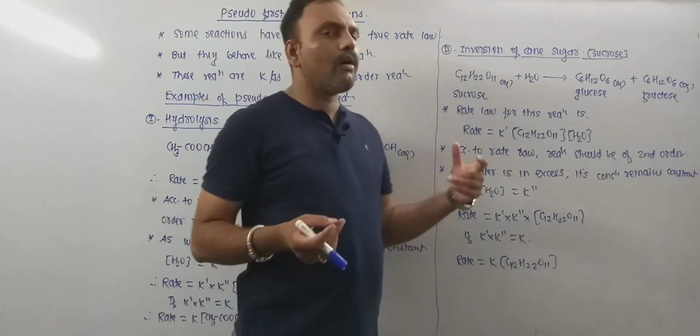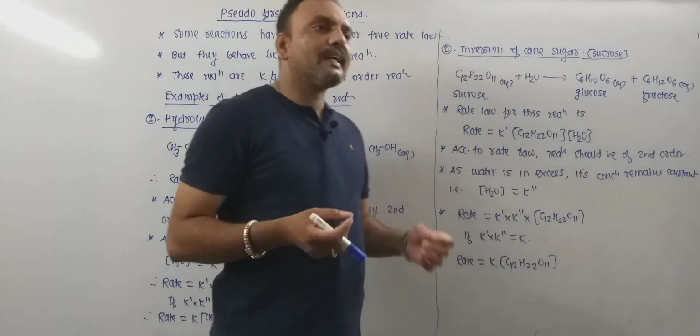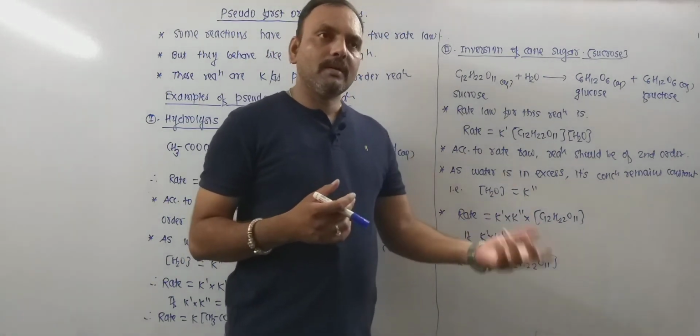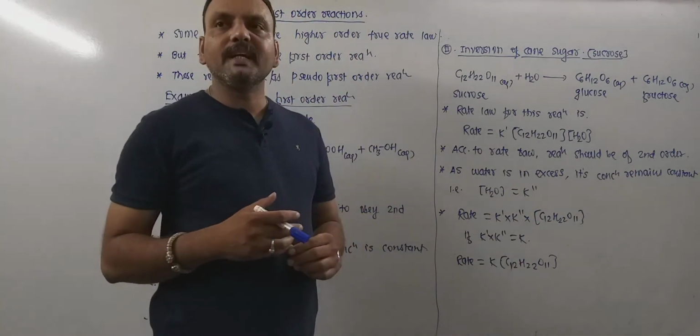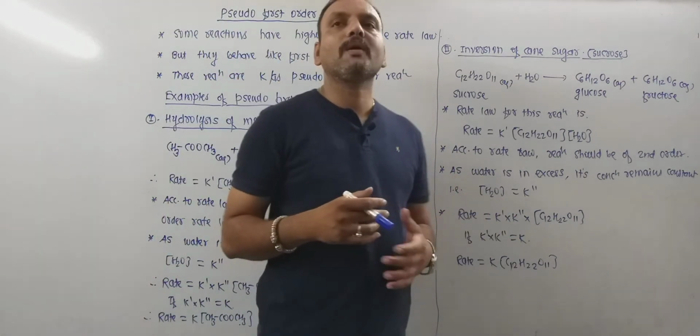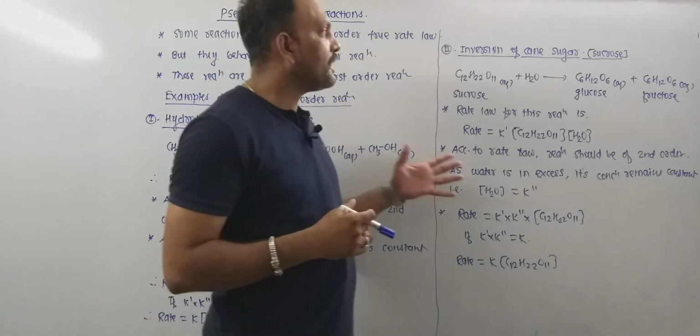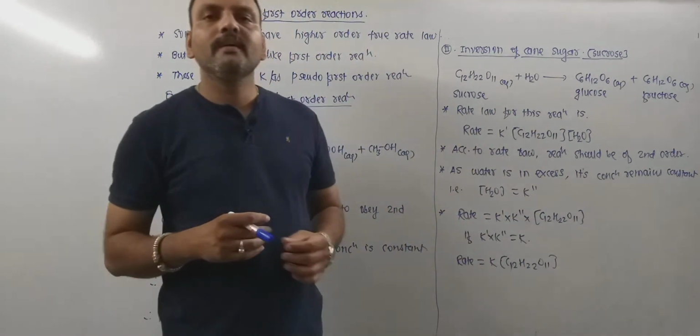So the true rate law explains that it must obey a second order rate law. I mean, it should be of second order, but exactly what happens is that it obeys the first order rate law. Thus it is a pseudo first order reaction.